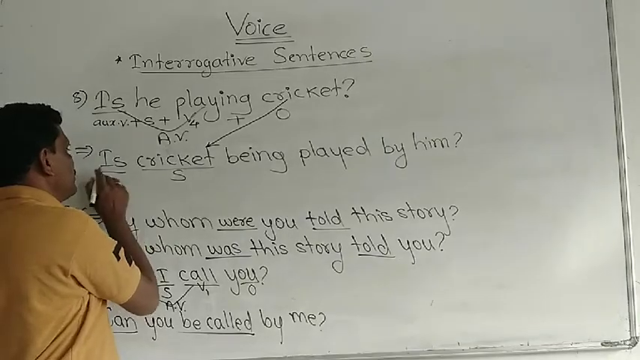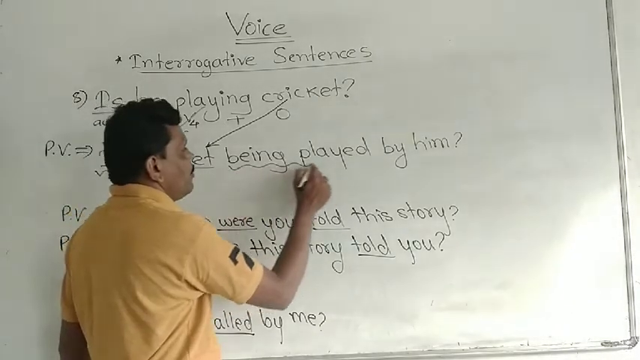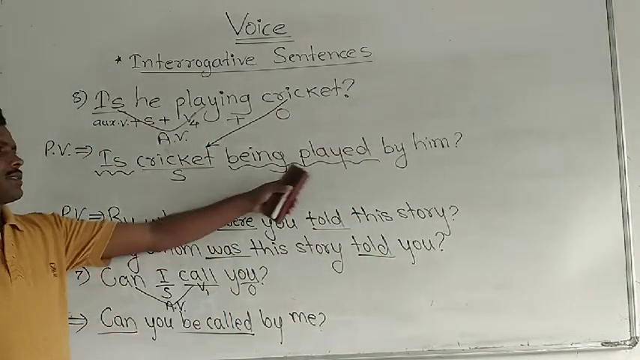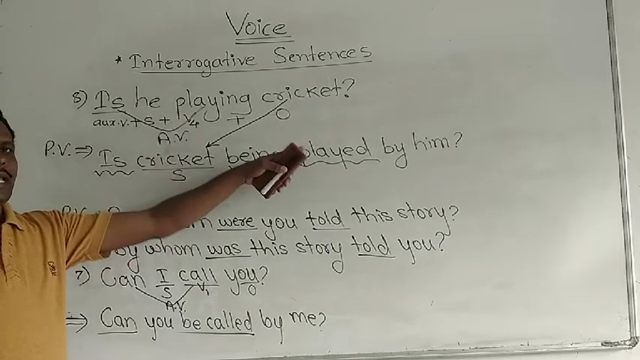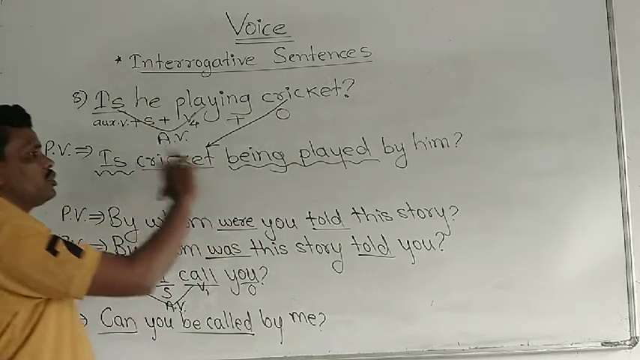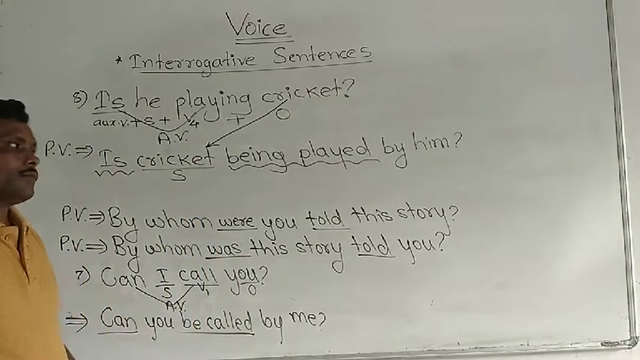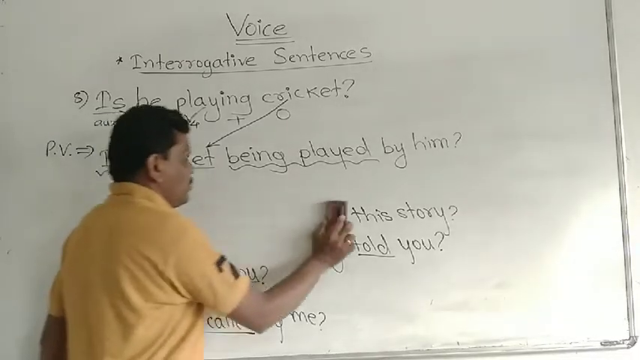This is plus being plus V3. This is passive voice, and at last after by, the subject is placed as an object. He changes into him here. Okay. Next example.